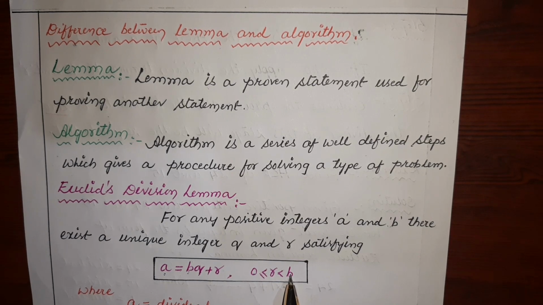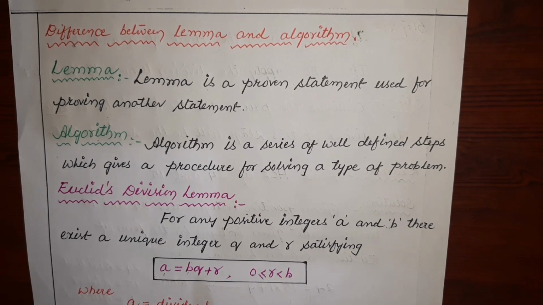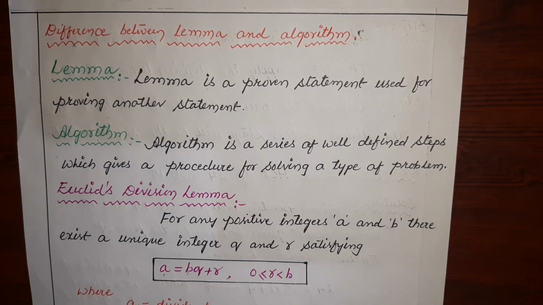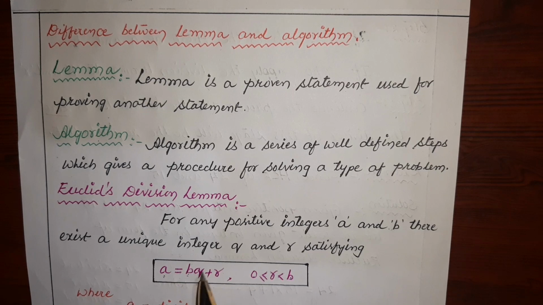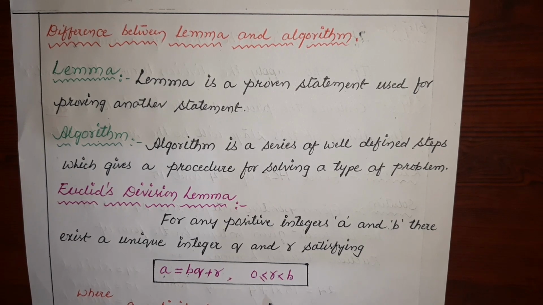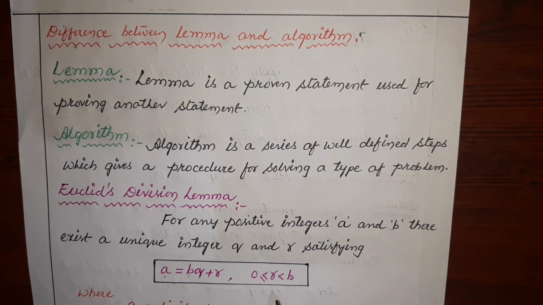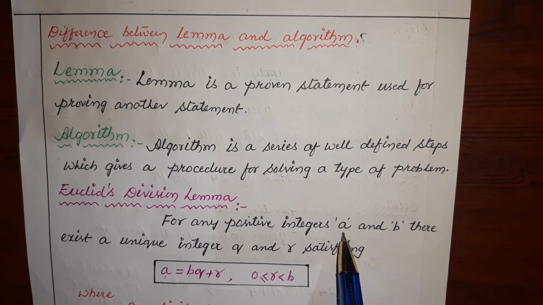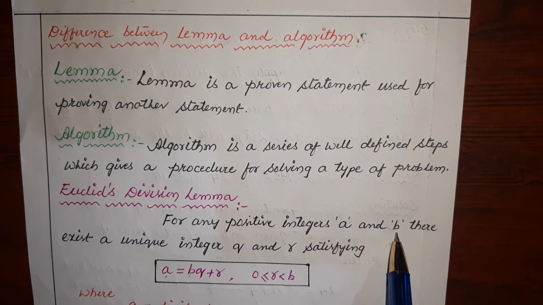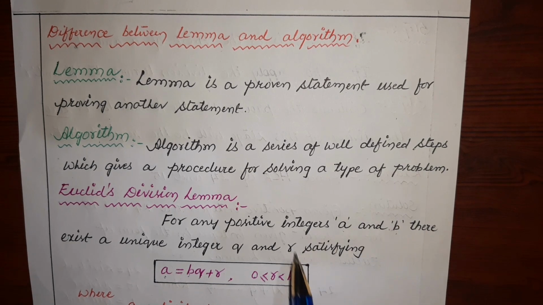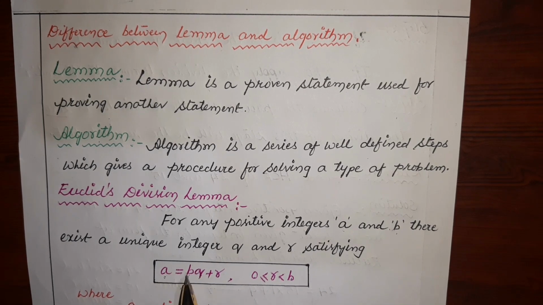Euclid division lemma says that any two positive integers can be represented in the form of a is equal to bq plus r. But you have to remember one thing, that the value of a must be greater than the value of b. Then only you can represent these two numbers in the form of a equal to bq plus r.